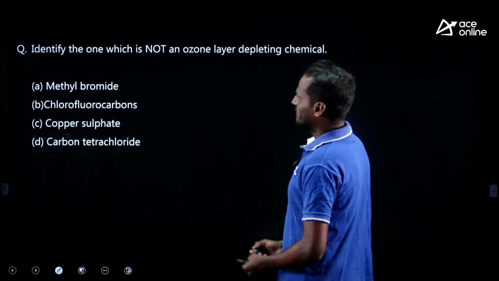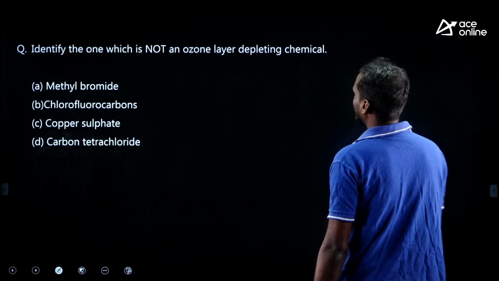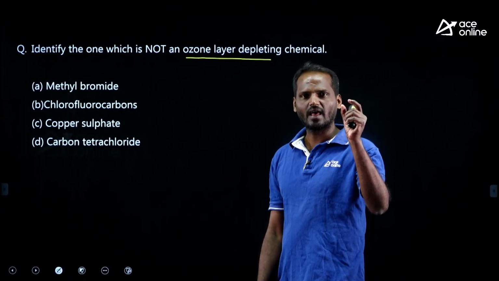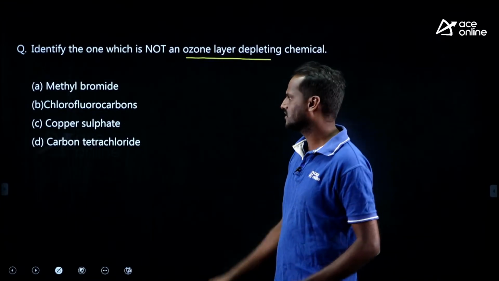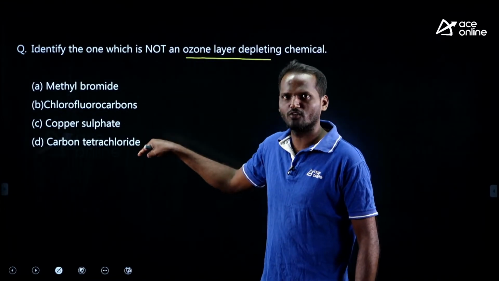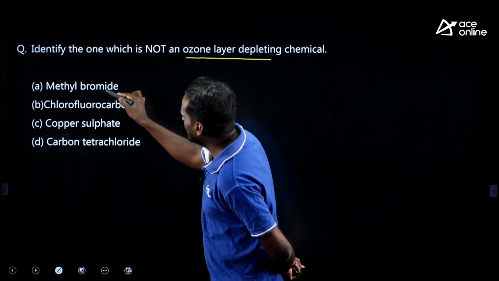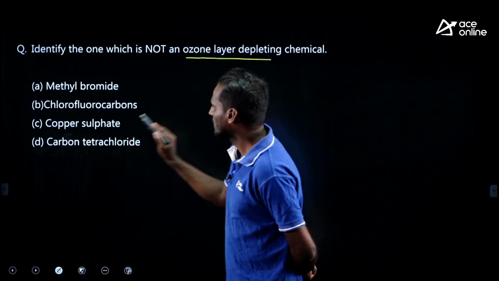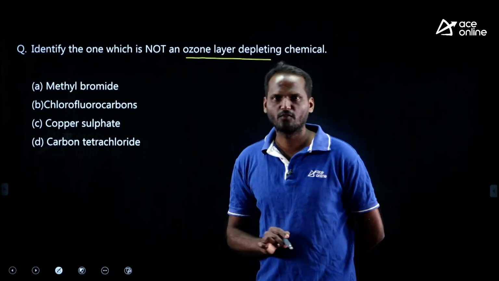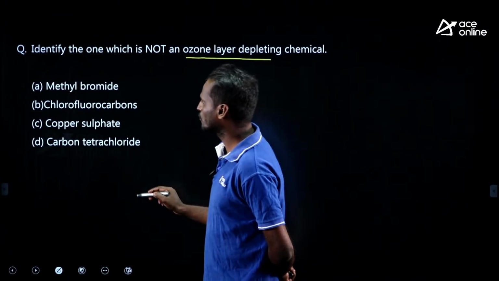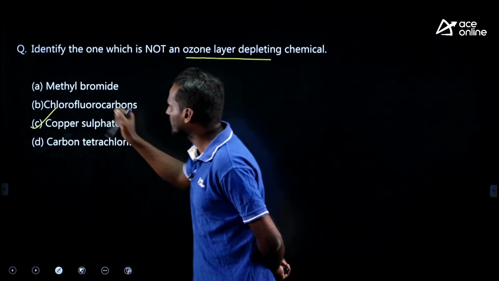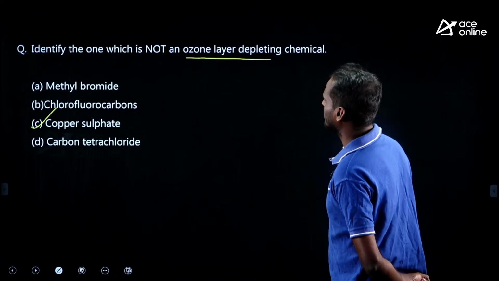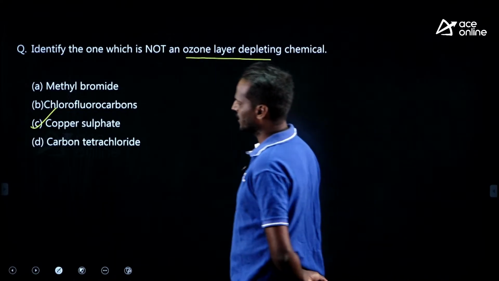Okay, identify the one which is not an ozone layer depleting chemical. See, generally all halogens are ozone depleting substances. Here you can identify the halogens. Methyl bromide is ozone depleting. Chlorofluorocarbons are also ozone depleting. Carbon tetrachloride, CCl4, is also ozone depleting. Which is not ozone depleting? Copper sulfate, right? Copper sulfate is not an ozone depleting substance. Very easy. Try to recall the memory, right?